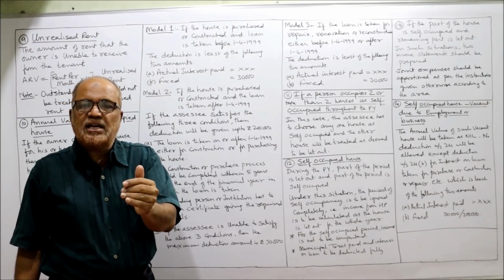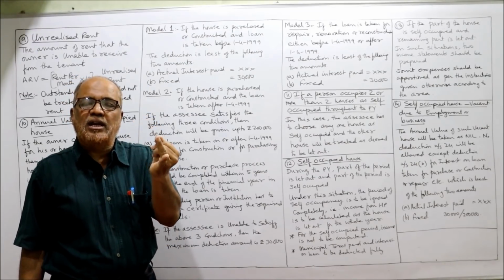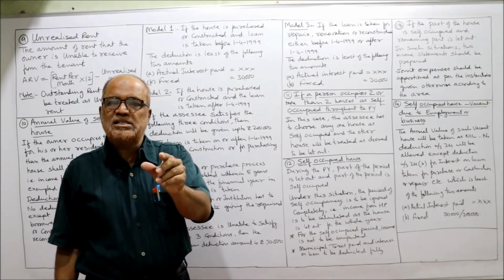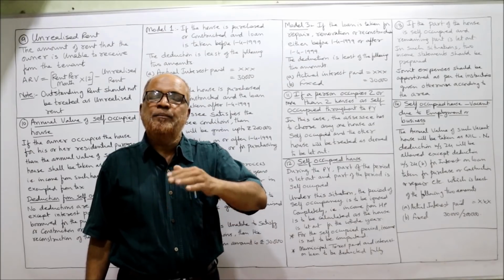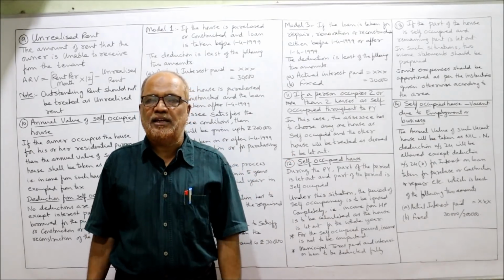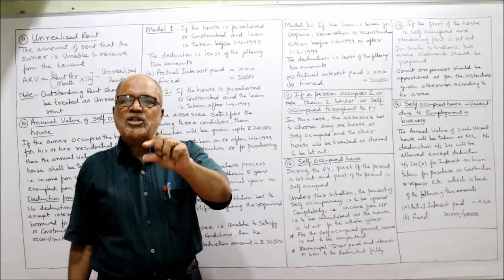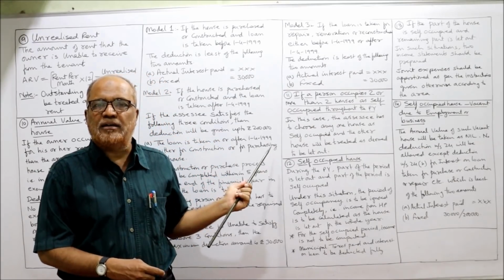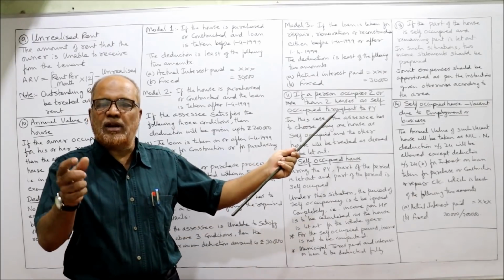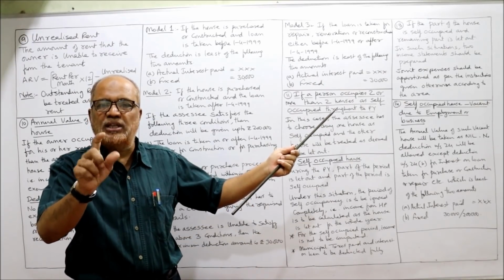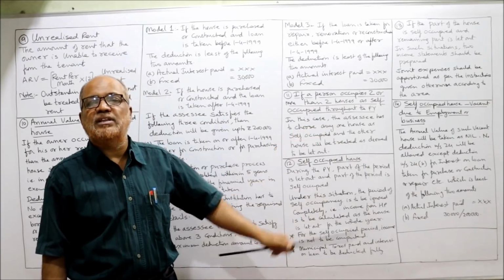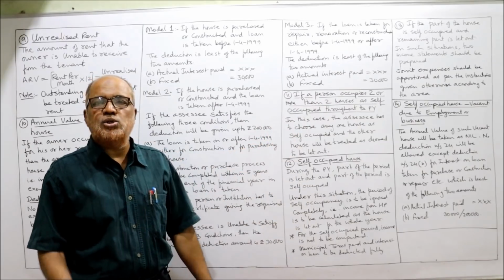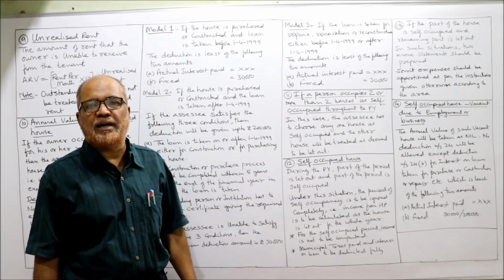If the loan is taken for the purpose of repair, renovation or reconstruction, then whether the loan is taken before 1/4/1999 or after 1/4/1999, it is the least of the following two: actual interest paid or the 30,000 limit. The 2 lakh limit will not be applied. For a loan taken for repair, reconstruction, renovation, the limit is only 30,000 whether the loan is taken before or after 1/4/1999. That's it. So these are the provisions regarding self-occupied house.